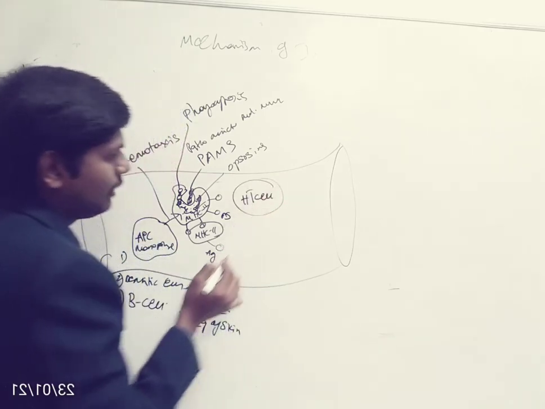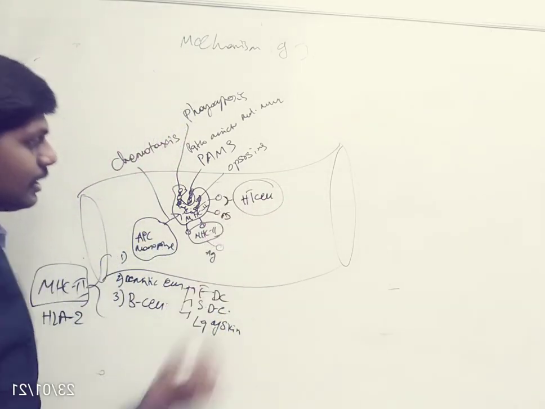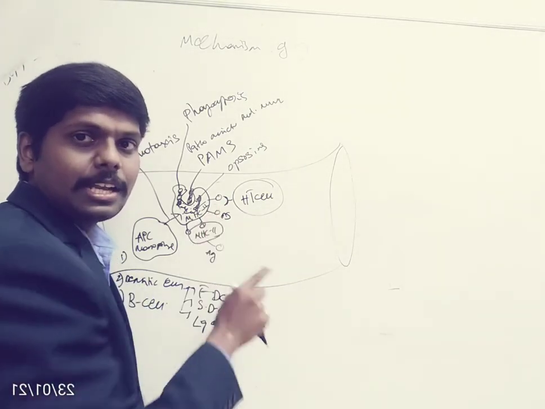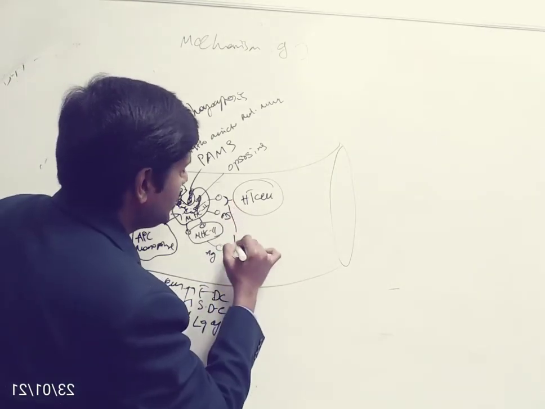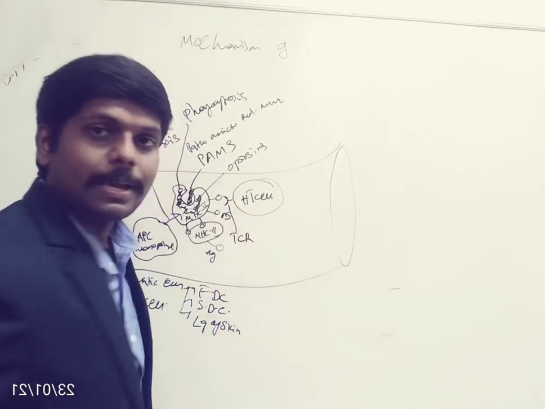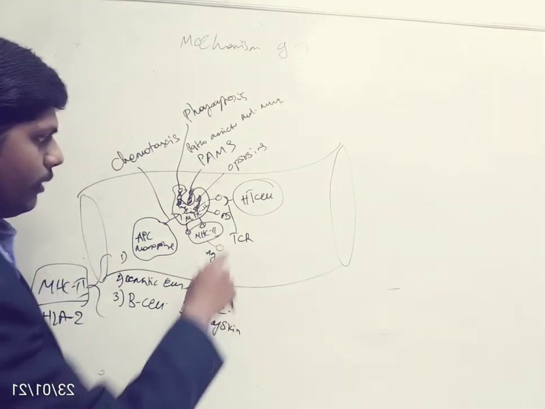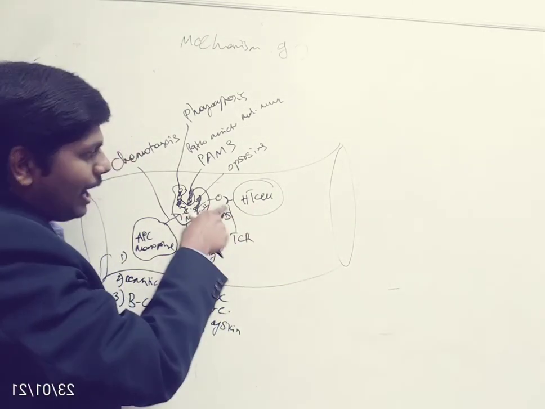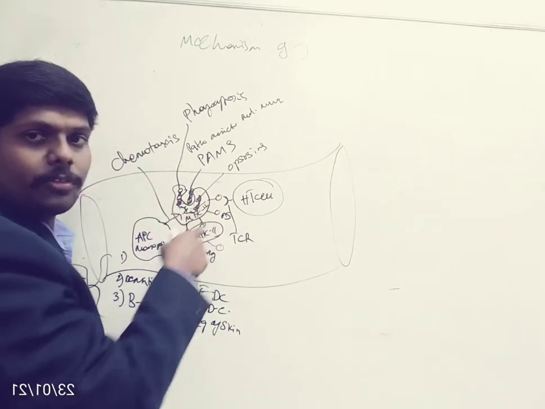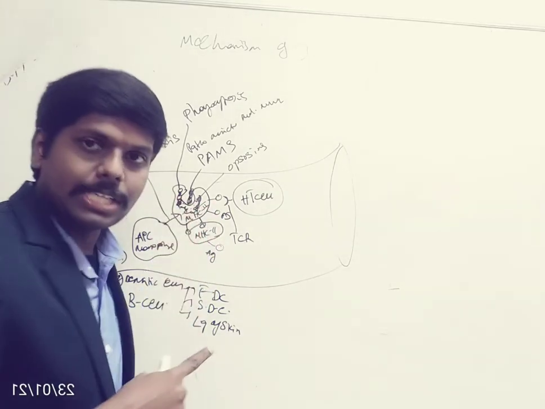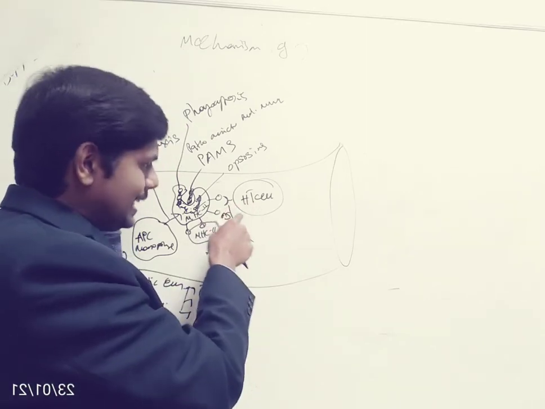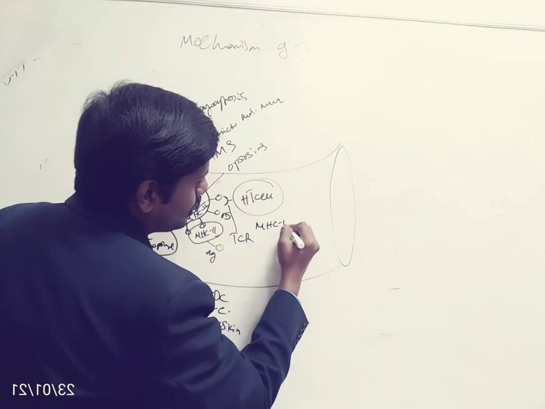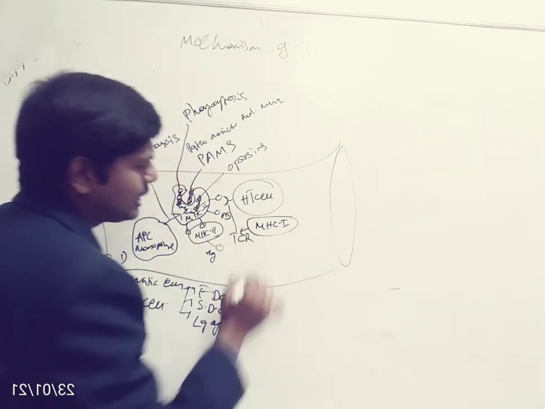Now this helper T cell will read the pathogenic antigen by a receptor called the T cell receptor. With the help of this T cell receptor, our helper T cell will read the antigen present on the surface of the macrophage. This T cell receptor is bound with MHC actually. So along with this MHC, it has a T cell receptor.